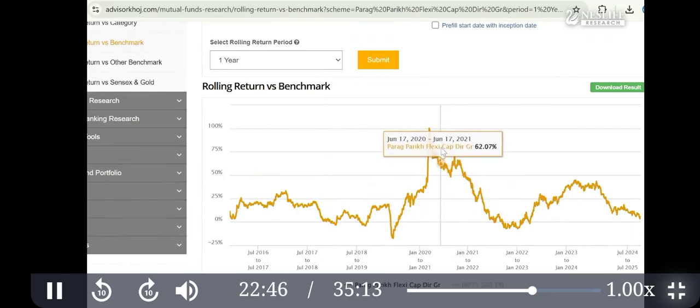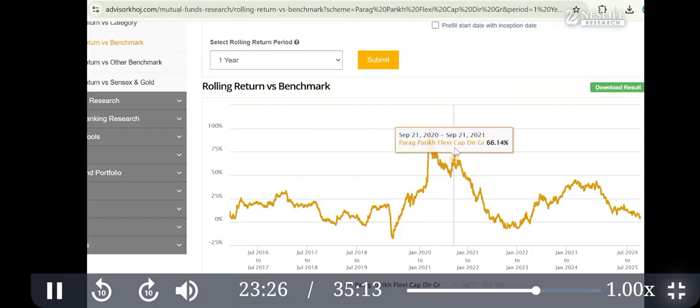If you see the arrow here, where my mouse is, it shows a 1 year return between May 2020 and 2021. The return is 71%. That means if someone invested on 19th May 2020, over the next 1 year he would have got 71% return. But what about the next 2 days, the next month? If his friend invested the next month, his return would be 61%. Why does this return change? Because prices change. So this is rolling return.